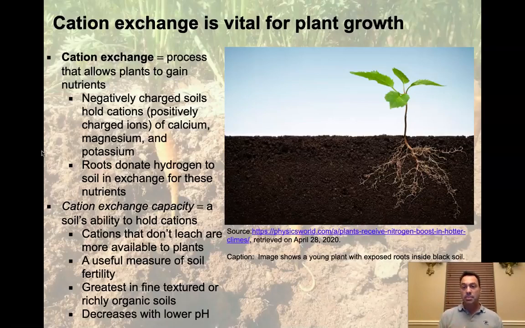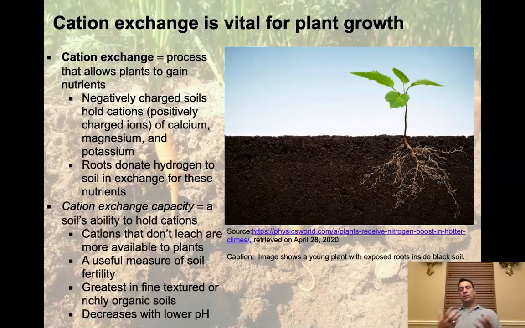What kind of cations might the plant need? Calcium, magnesium, and potassium are pretty common, as well as possibly iron and things like this. So it needs these cations. They're already in the soil, and the soil is going to hold on to them because the soil has a slight negative charge. Now what the roots do is something very interesting: they donate hydrogen to the soil in exchange for these nutrients.